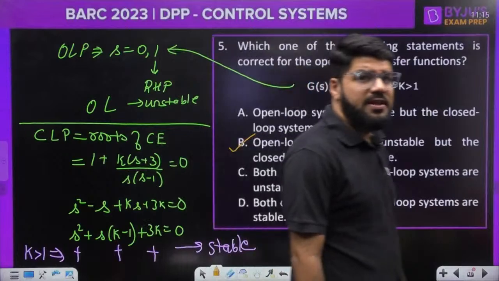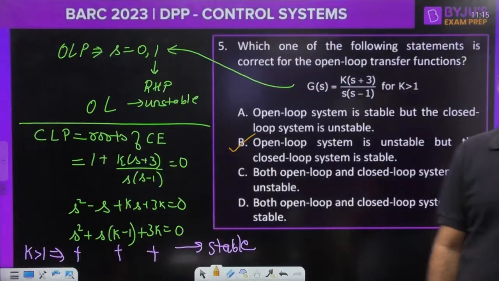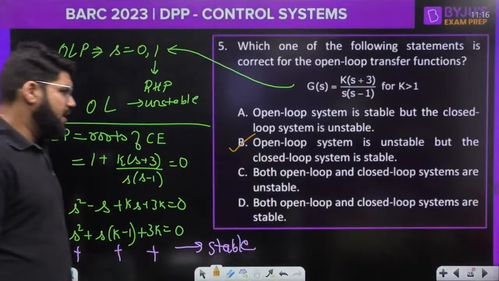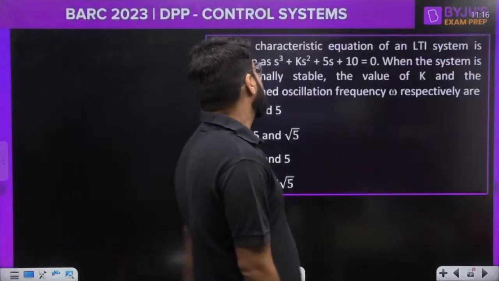Yes, Himanshu and Ravi Teja? Correct. Yes, Ayush, open loop is unstable. Correct. Closed loop is stable, open loop is unstable. Moving ahead to the next question, number 6.